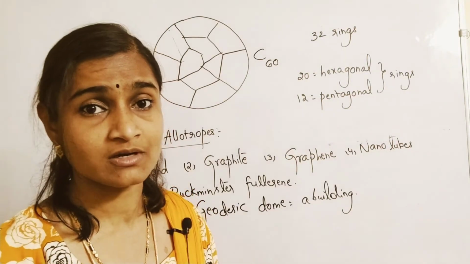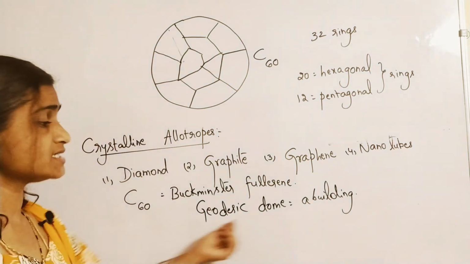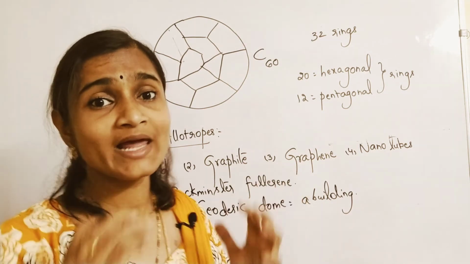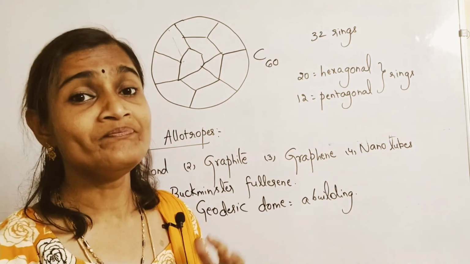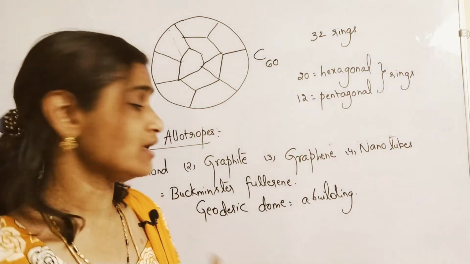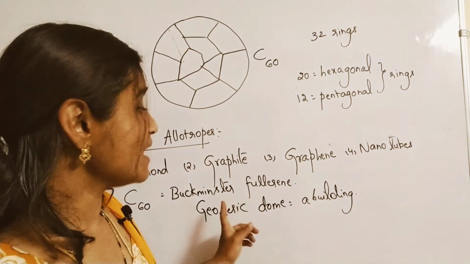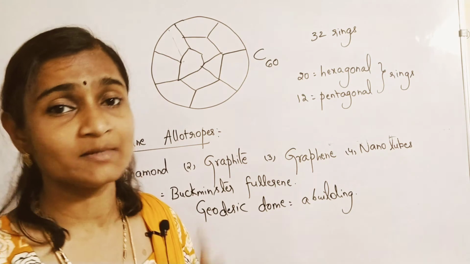You can see in the picture, right? A big football-like structure, the whole building. You call it a geodesic dome, and Buckminster Fuller constructed that building.